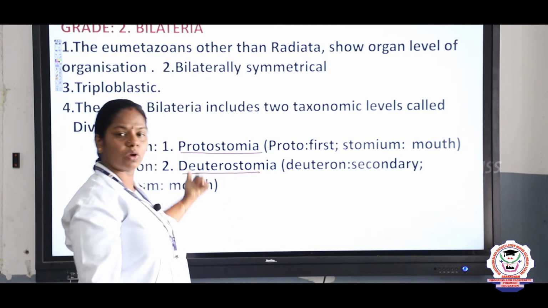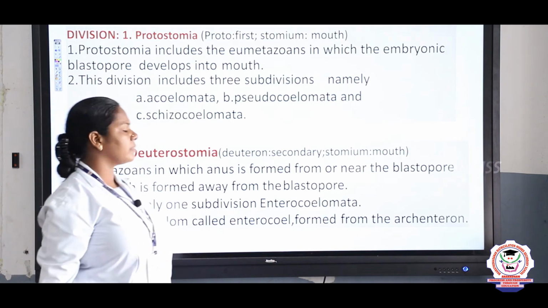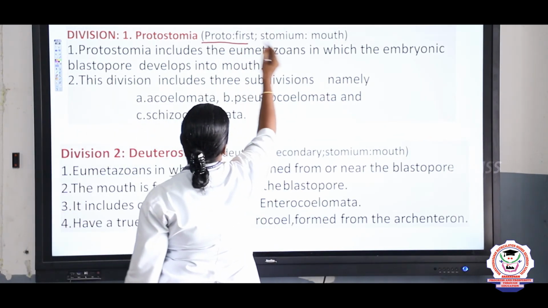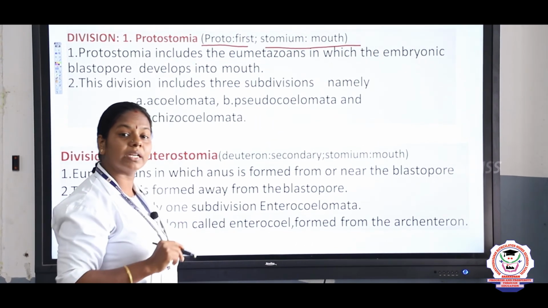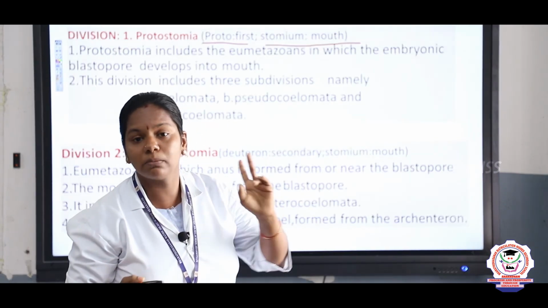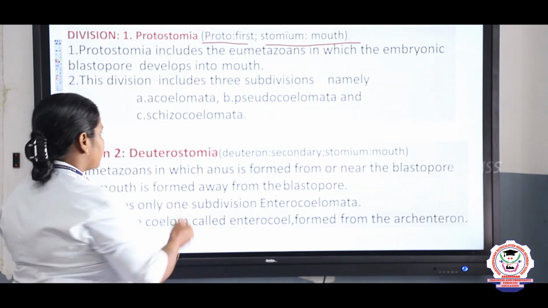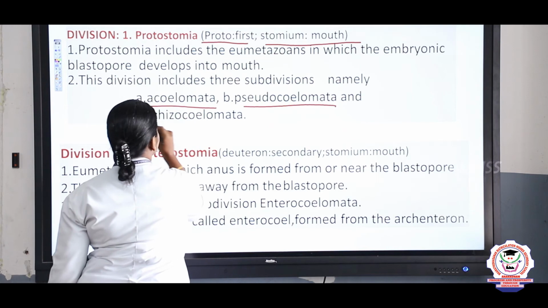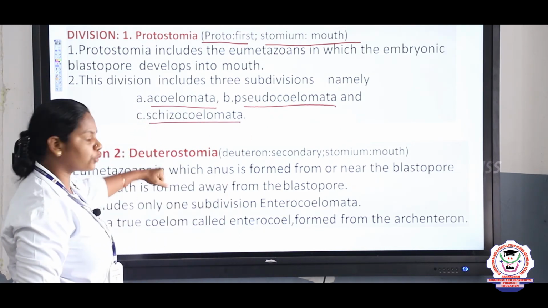So now let us see what is the difference between them. In protostomia, the mouth is formed first. Proto means first and stomium means mouth. During embryonic development, at that time, the mouth is formed first. The examples of protostomia are acoelomate, pseudocoelomate and schizocoelomate, right? And the next one is deuterostomia.